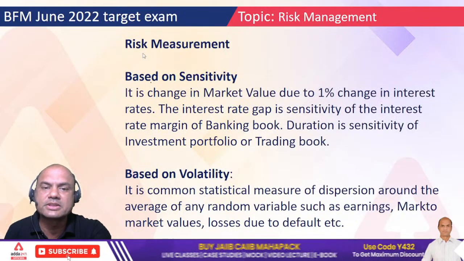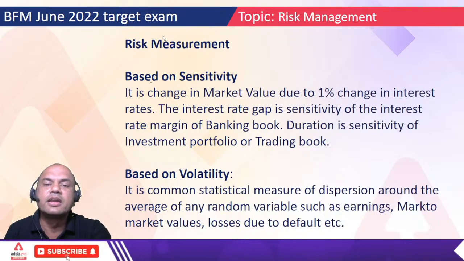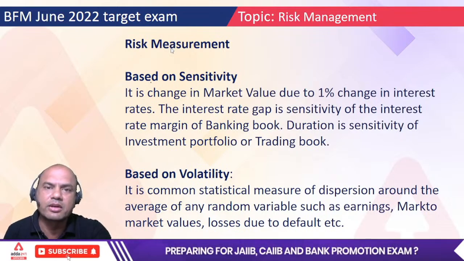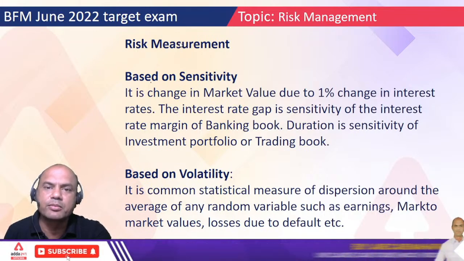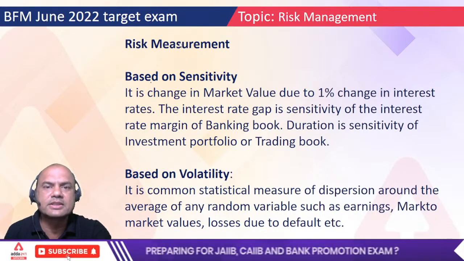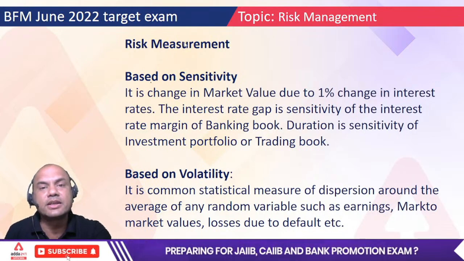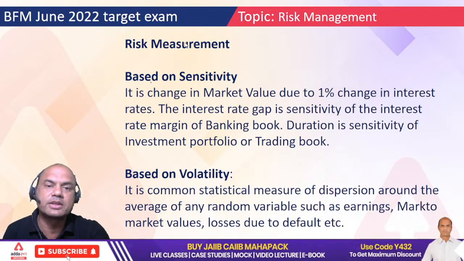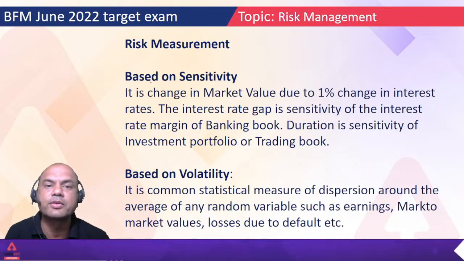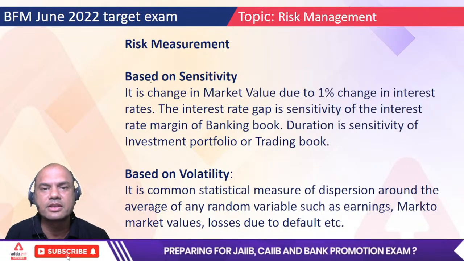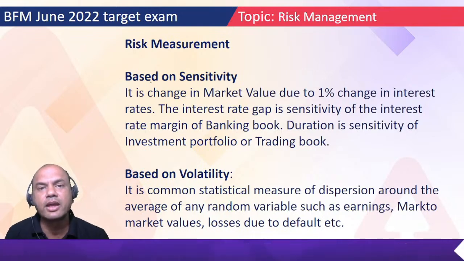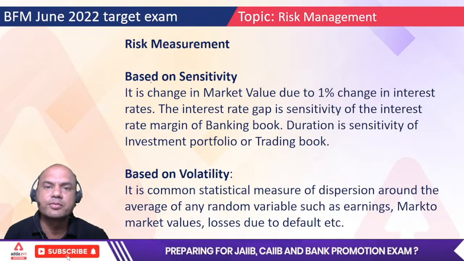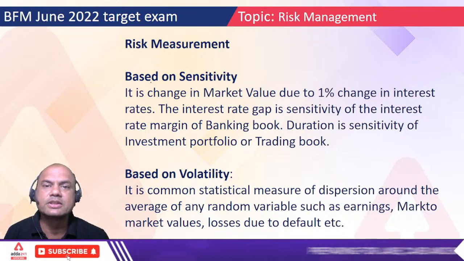What is risk measurement basically? What is risk actually? Suppose I tell you a logic. If you go on the 5th floor and say I'll jump from that 5th floor, is there any risk involved in it? Many of you might say yes. Type yes if you say there is a risk involved. Many of you are typing yes, but I will say no, there is no risk involved. Why? Because if somebody jumps from the 5th floor, he is sure to die. So where is the risk?